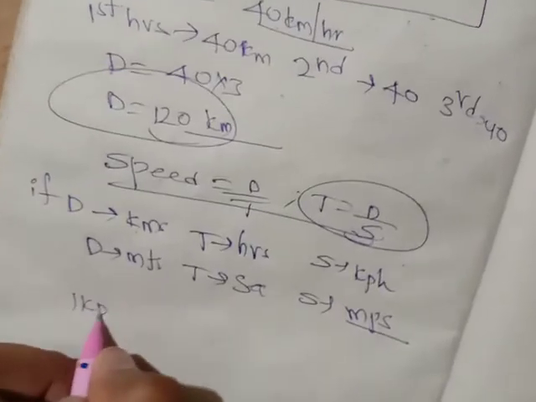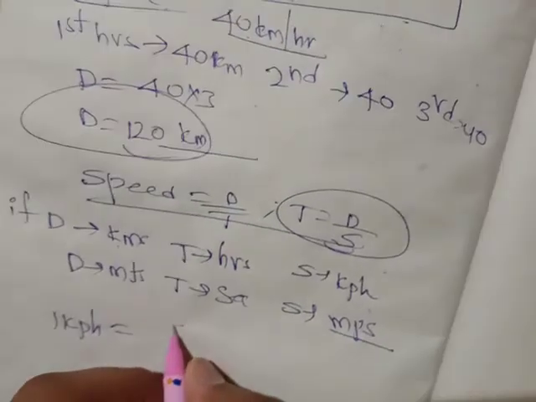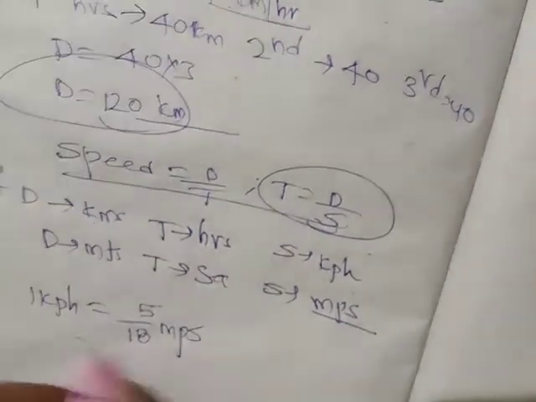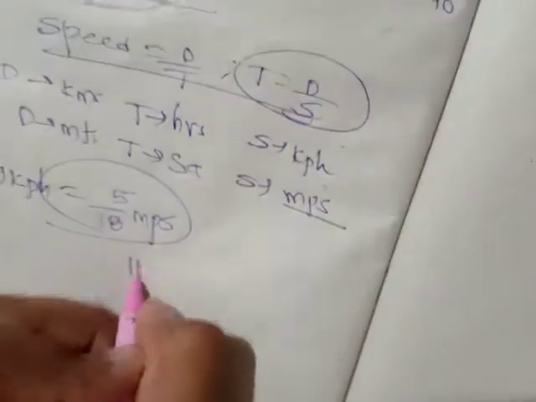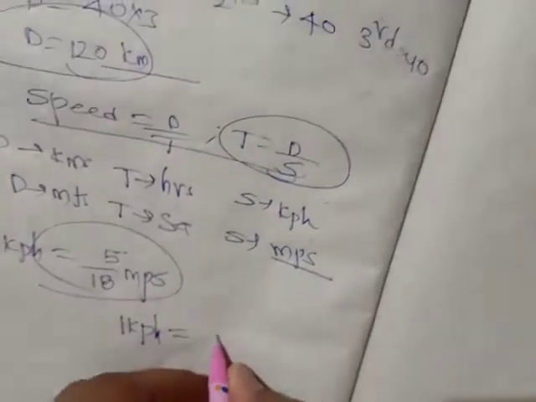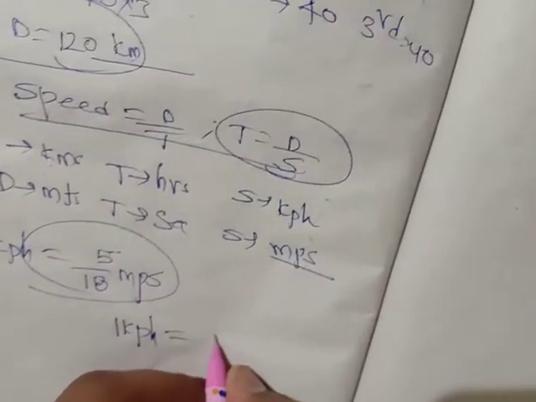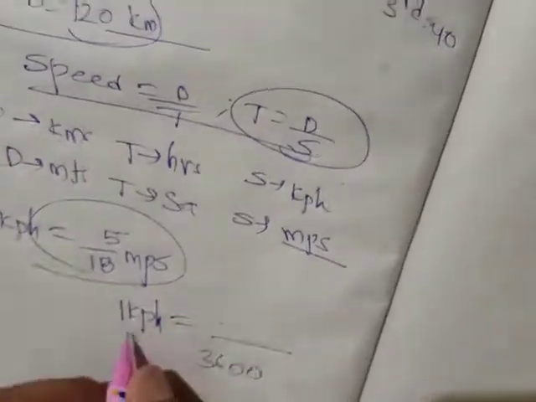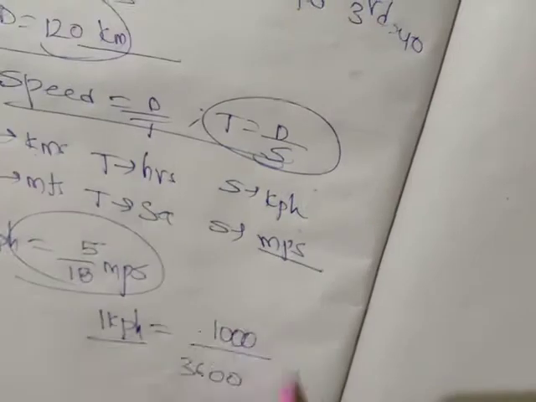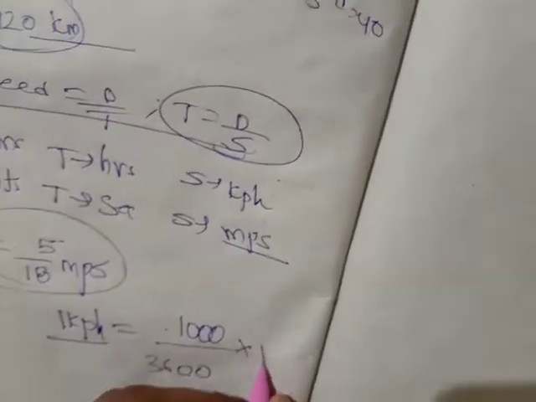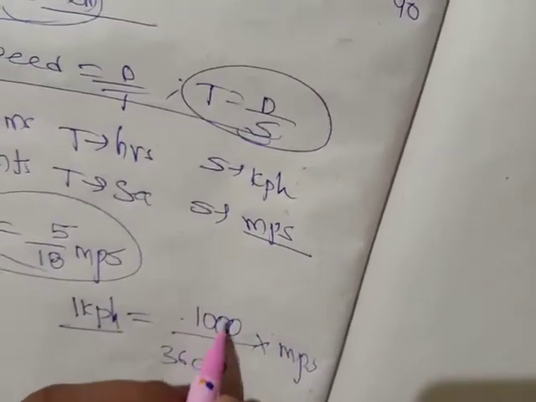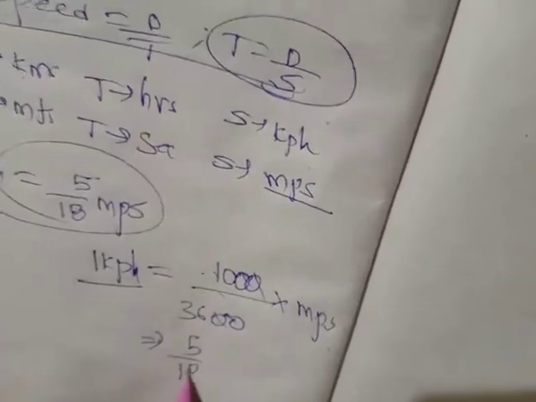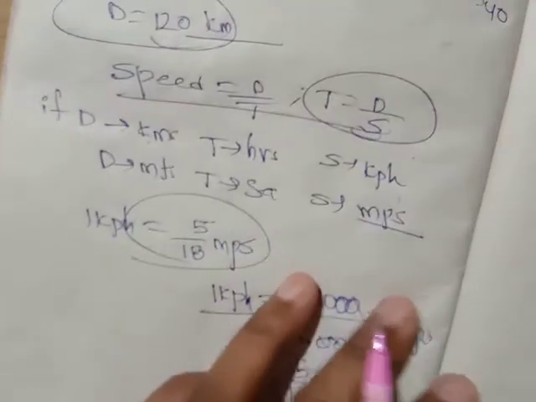1 kilometer per hour, how can I convert it into meters per second? You know, 5 by 18 into meter per second. How do we get this? Let me detail. For 1 hour we have how many seconds? 3600 seconds. And 1 kilometer means 1000 meters. So 1000 into meter per second over 3600, this will get cancelled, so 10 by 36, which is nothing but 5 by 18. So 1 kilometer per hour is equal to 5 by 18 meters per second.